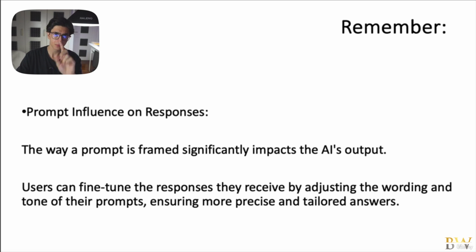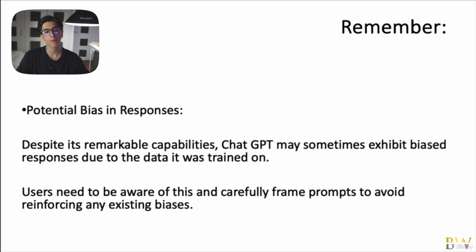Okay, now, another thing that you need to remember is prompt influence on responses, right? The way a prompt is framed, as we said, significantly impacts the artificial intelligence output. So I want you to remember that users can fine-tune the responses they receive by adjusting the wording and tone of their prompts, ensuring more precise and tailored answers by ChatGPT. So please screenshot this slide right here. It is extremely important for you to remember that the quality of your prompts dictates the output that we're going to be getting from this artificial intelligence model.